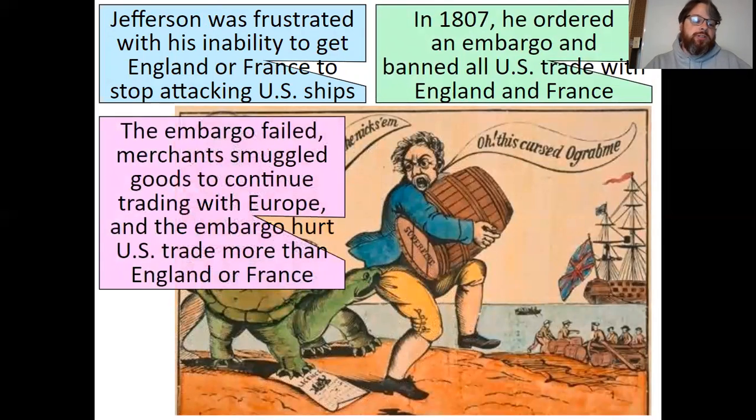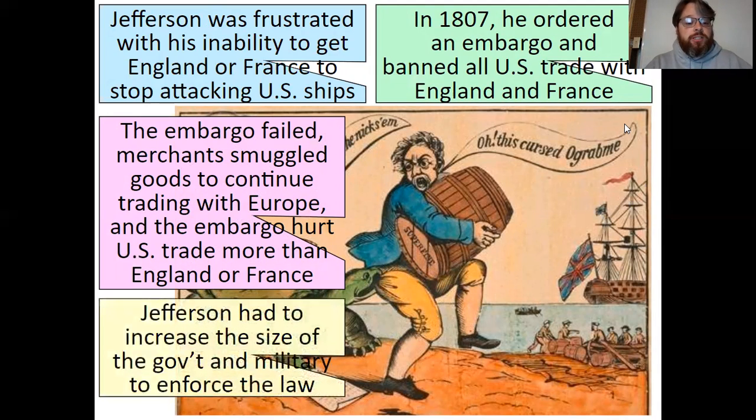The embargo failed. Merchants smuggled goods to continue trading with Europe, and the embargo hurt U.S. trade more than it hurt England or France, because they just went to other places. Jefferson had to increase the size of the government and the military to enforce the law. So he went back on some of the things that he tried to do.